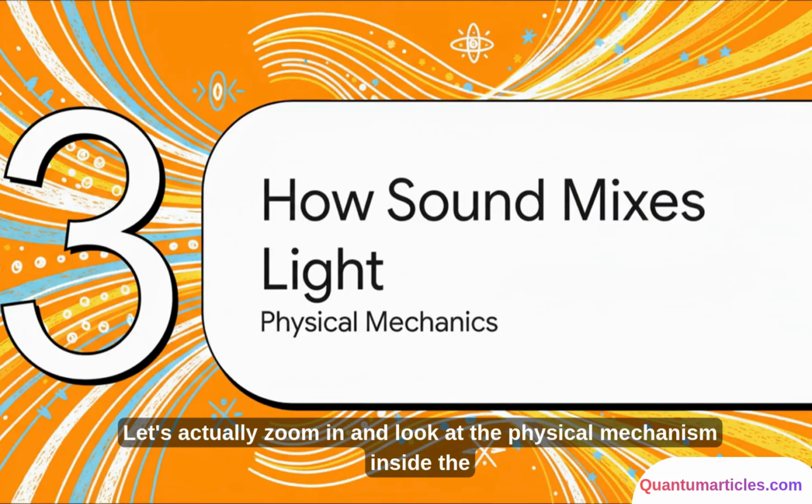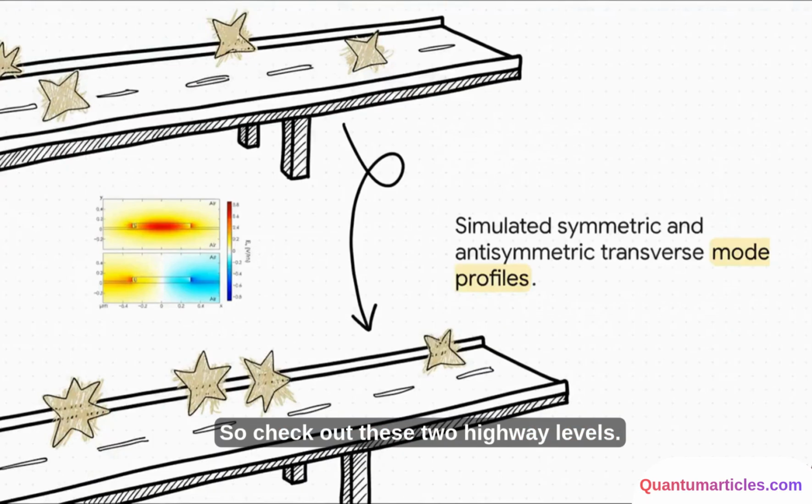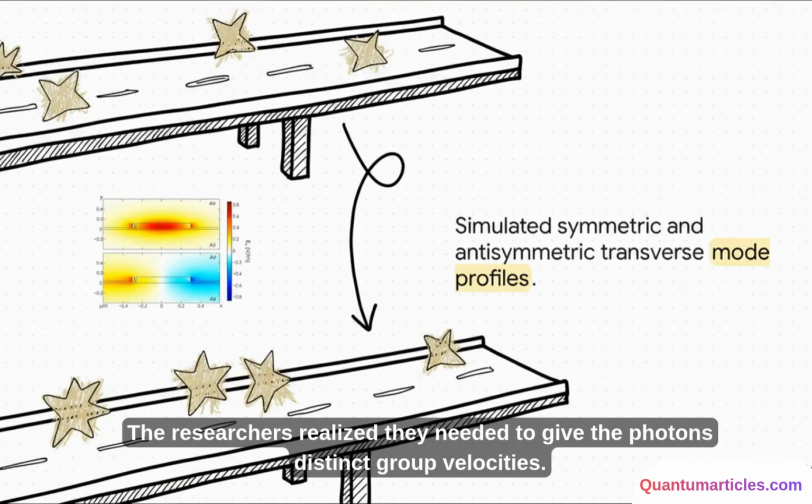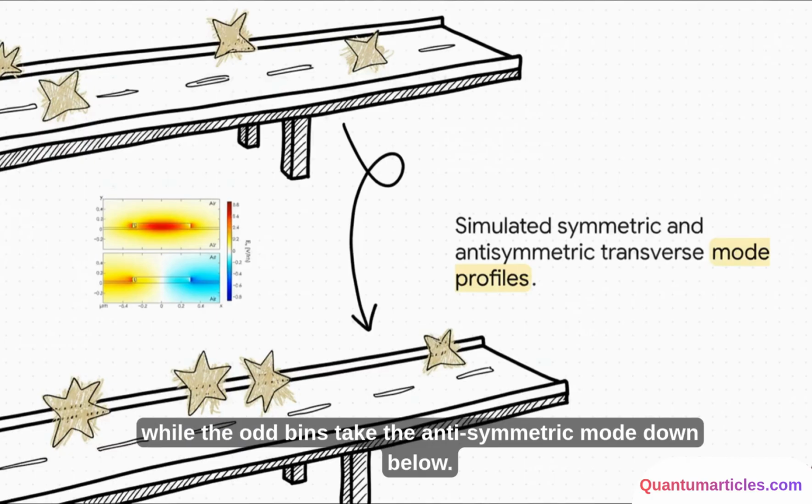Let's actually zoom in and look at the physical mechanism inside the wire to see how sound and light interact on this microscopic level. So check out these two highway levels. The researchers realized they needed to give the photons distinct group velocities. They engineered it so the even frequency bins travel up top in this symmetric mode, while the odd bins take the anti-symmetric mode down below.